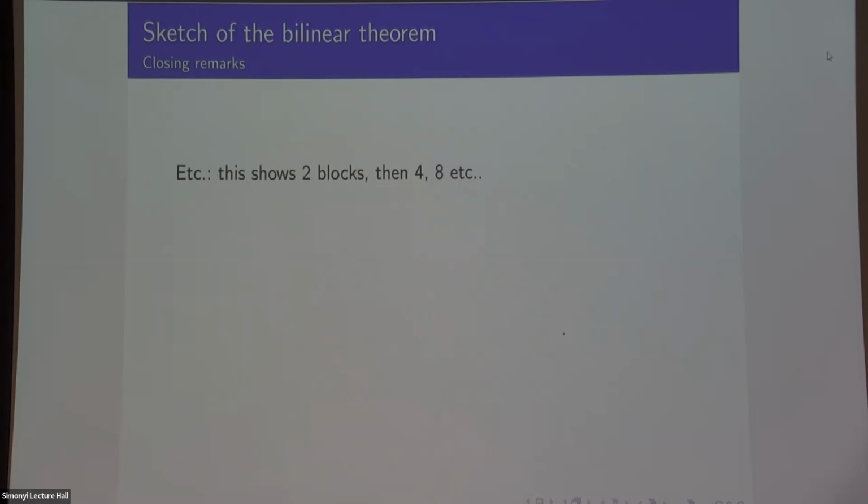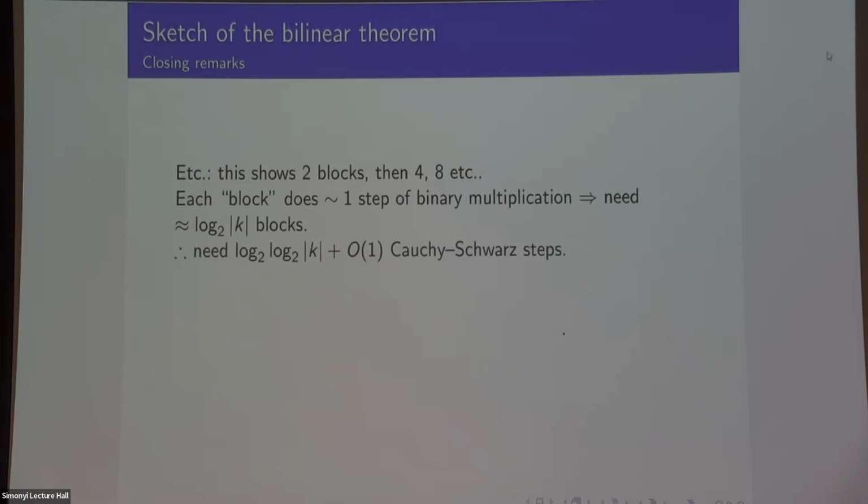And then if you multiply by larger numbers, then you just keep applying Cauchy Schwarz, and you double the number of blocks every time. The circuit gets longer and longer and longer. It gets twice as long at every step. So because I need one block to do one bit of binary multiplication, I need log base 2 of k blocks overall, and because the number of blocks doubles at every step, that means I need about log k Cauchy Schwarz steps plus 1. And that's why I get the log k control at the end.